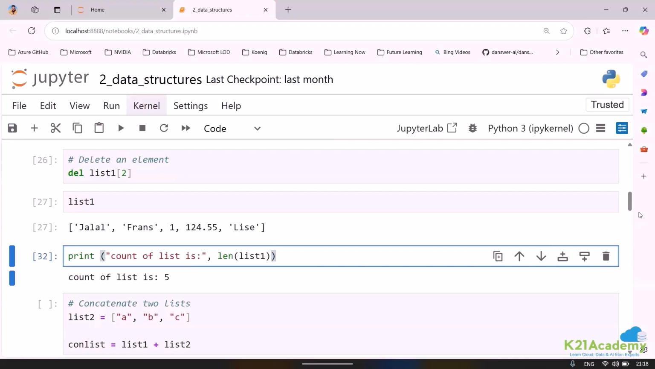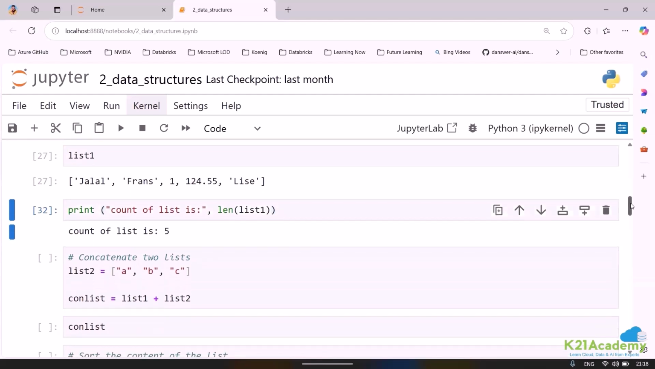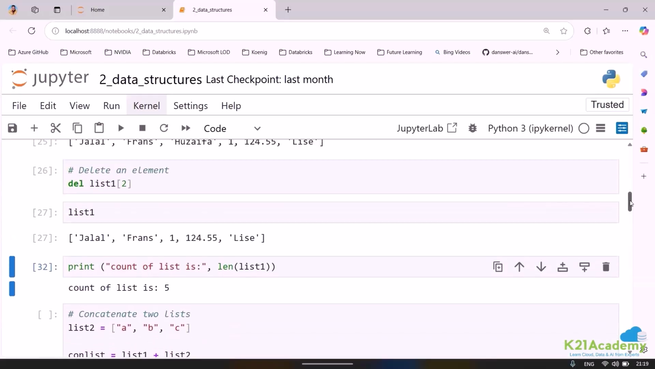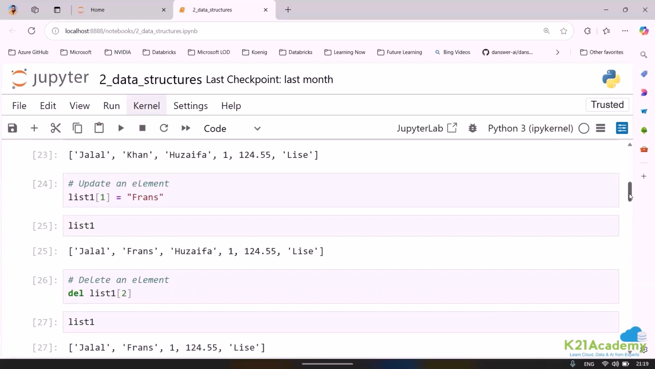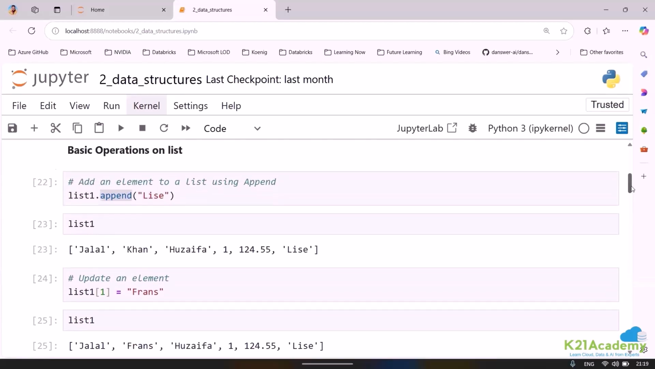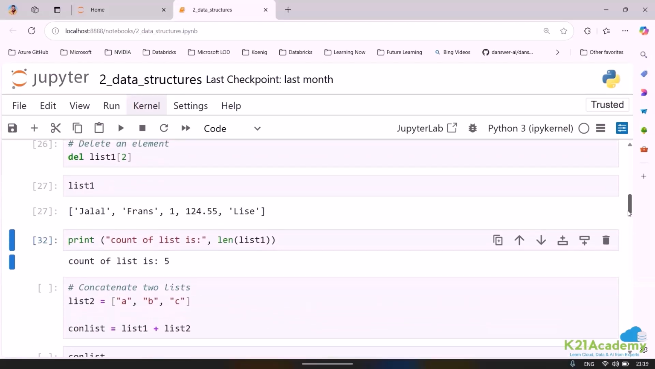Now we have just looked into lists. This is about appending something in the list. If you want to append something in the list or if you want to update a list, you can make use of these statements. Again, if I go up here, you can see I can delete a list. I can update an element by calling that element. And similarly, I can go ahead and append to the list, which means adding an element in the list.